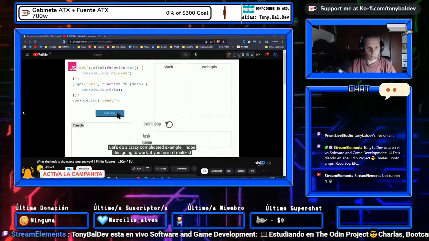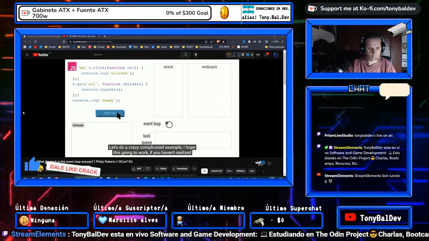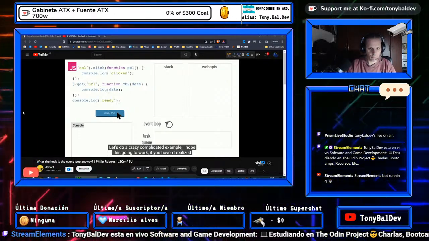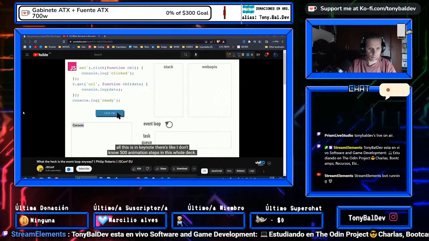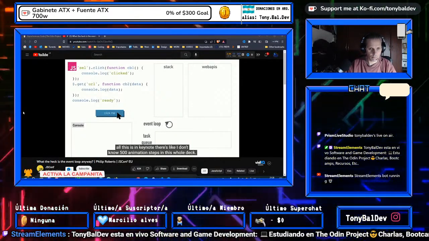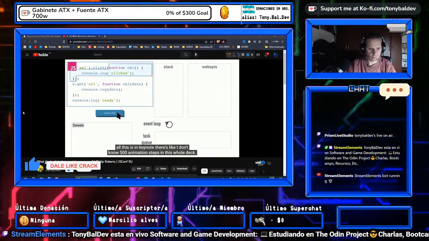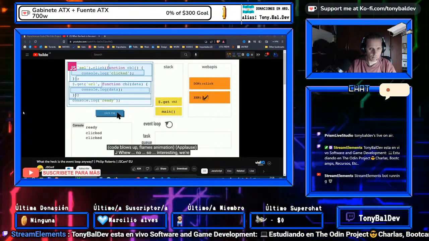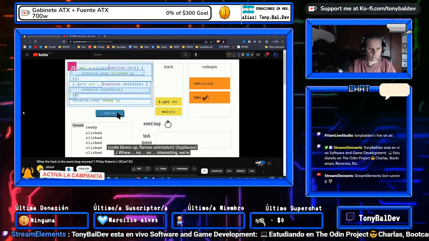OK, so let's do a crazy complicated example. So I hope this is going to work. If you hadn't realized, this is all in Keynote. There's like, I don't know, 500 animation steps in this whole deck. So hopefully that, oh. Huh. Oh.